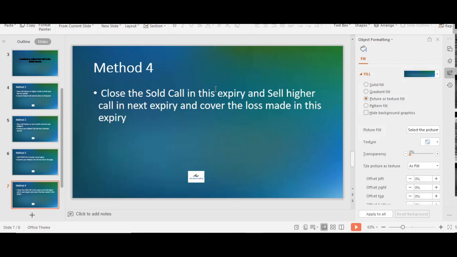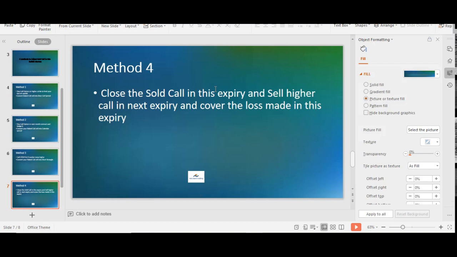In this case, you will cover the 50 rupees loss you have made in this trade, and also collect an extra premium of 100 rupees. We are booking the loss right now, but we will collect that loss back in the next expiry.